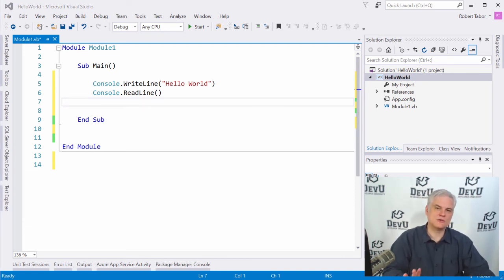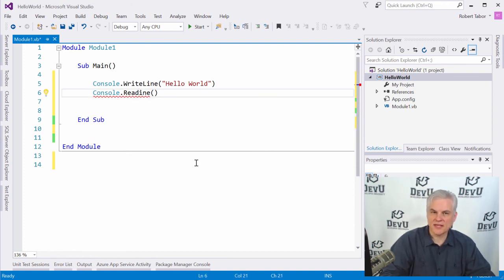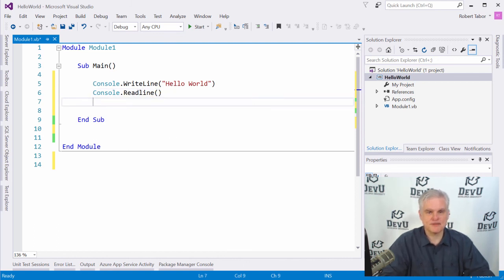Whenever you run into issues, it's probably not Visual Basic, or you have a problem with Visual Studio. Some people will say, is my version of Visual Studio different than yours because I typed this out and it won't run for me? And invariably what happens is they've done something incorrectly when they typed in the code. So typing in code is an exercise in precision. You've got to make sure that it's exactly what you see on your screen, and what you see on my screen is identical. Okay?